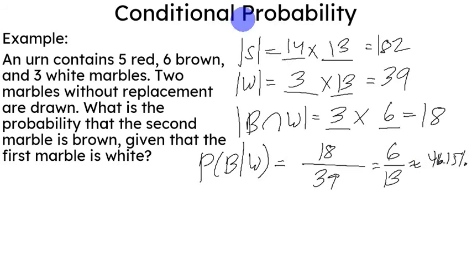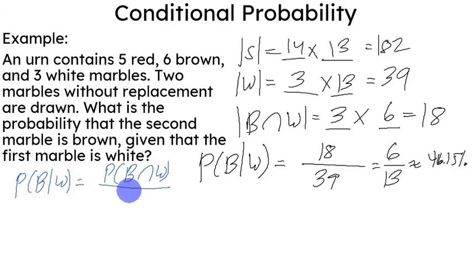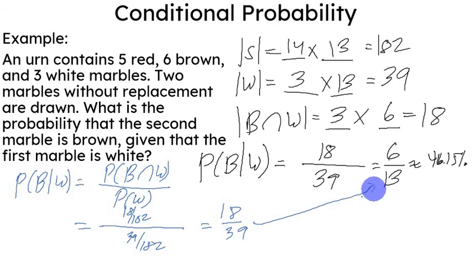If we're going to follow the formula, I'm going to write it in blue. The probability that the second marble is brown given the first is white would be the probability of having the second brown and the first white over the probability the first is white, which would actually be this one, 18 over 182, our sample space, all over this one, 39 over 182, which would still give us 18 over 39 in its simplest and other forms.